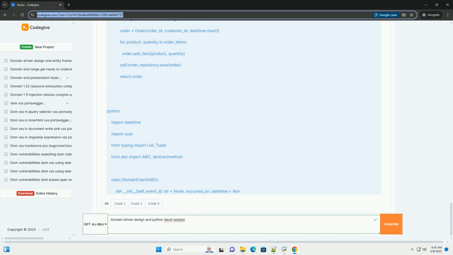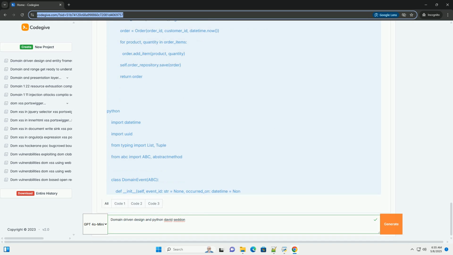A concrete example: e-commerce order management. Let's build a simplified e-commerce order management system using DDD principles. 1. Identify the domain and subdomains. Domain: e-commerce. Subdomains: order management, product catalog, payment processing, shipping. We'll focus on the order management subdomain.